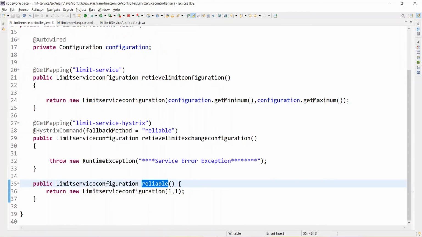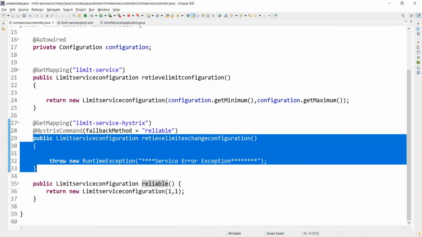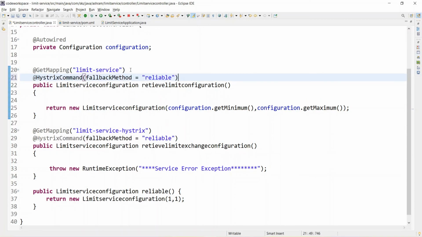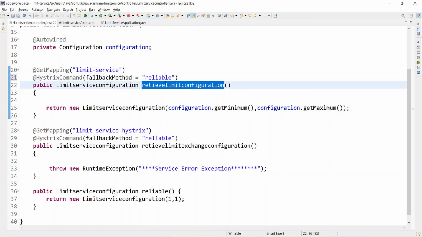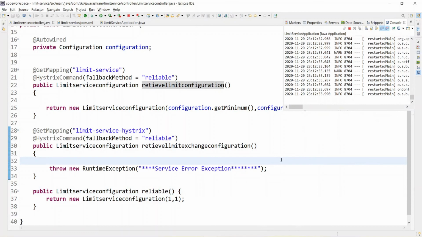Thereafter you can write a separate method to handle the fallback, and wherever you want to handle fault tolerance, you use the Hystrix command annotation. Suppose here also you can use it, so copy this and paste here. If something goes wrong in the retrieve limit configuration, the same reliable method will get called here. So that's all for this step.